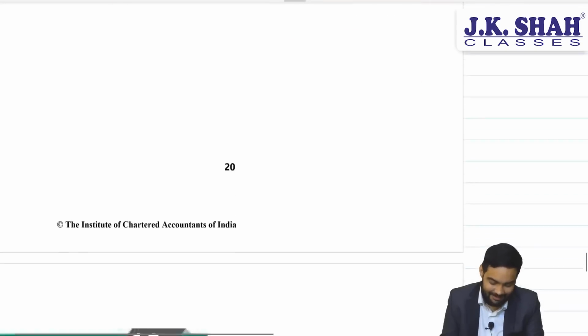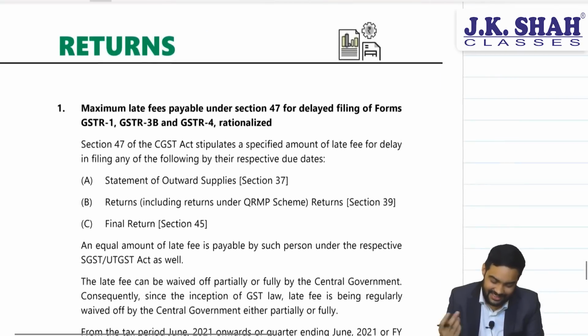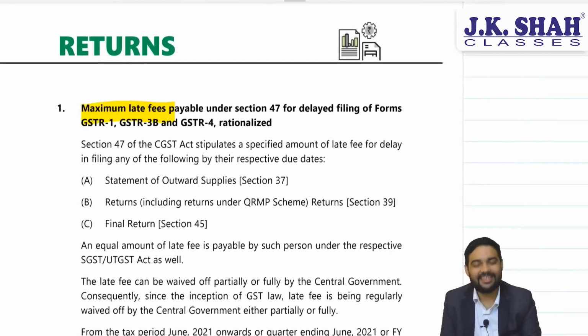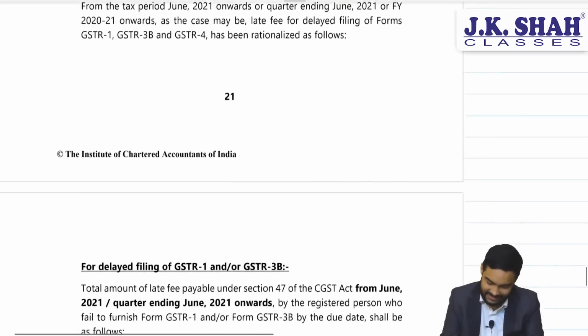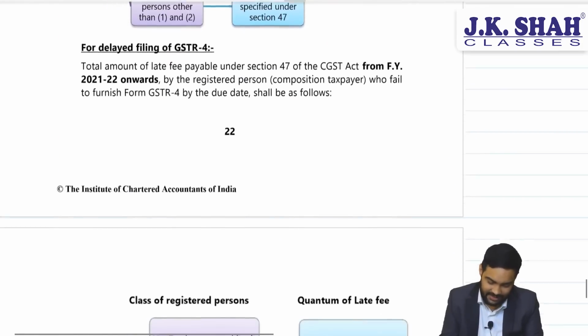Okay. Coming to the last chapter, GST returns. See, maximum late fee. This was a May 22 amendment where maximum late fee was restricted for GSTR 1, 3B and 4. This remains as it is, as applicable earlier.